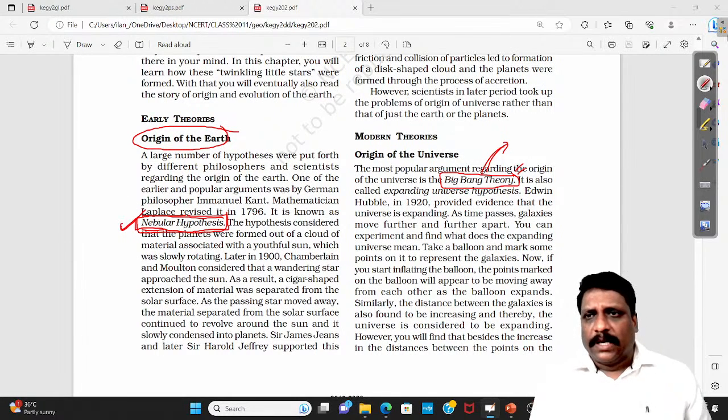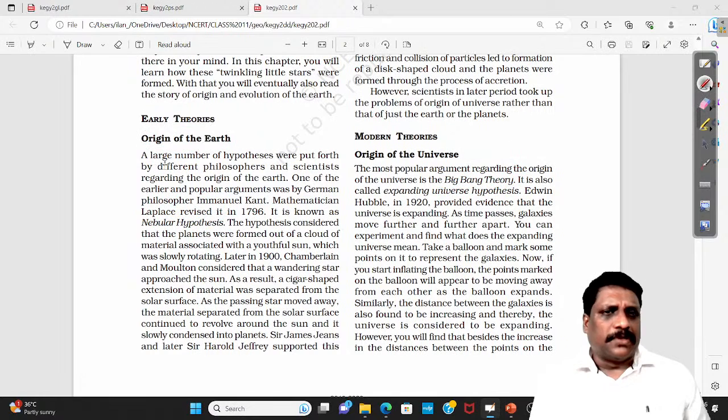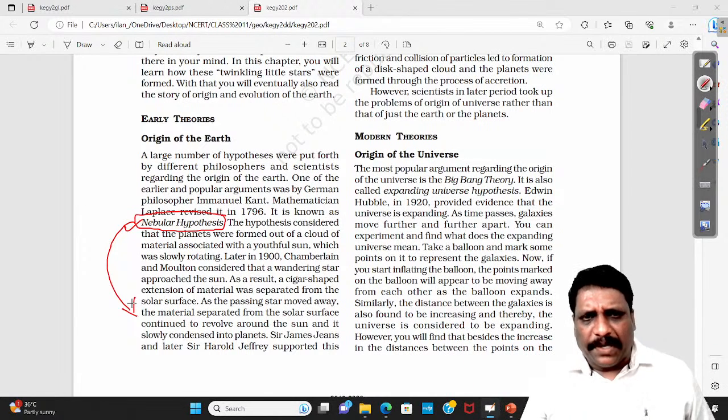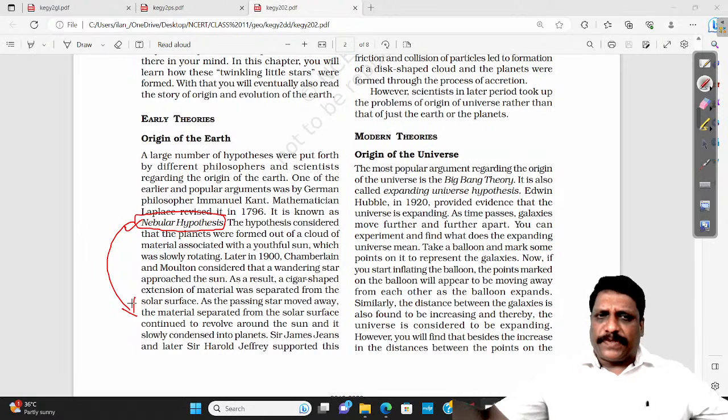For example, I'm just reading it. Nebular hypothesis. A large number of hypotheses were put forth by different philosophers and scientists regarding the origin of Earth. One of the earlier and popular arguments was by German philosopher Immanuel Kant. Mathematician Laplace also revised it in 1796. It is known as the nebular hypothesis. What does it talk about? Nebular means a kind of gas.